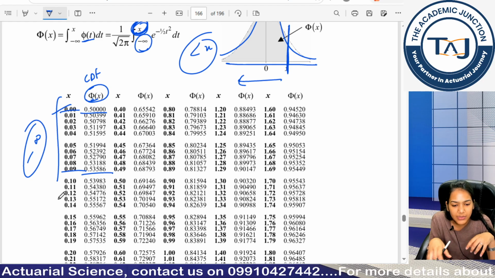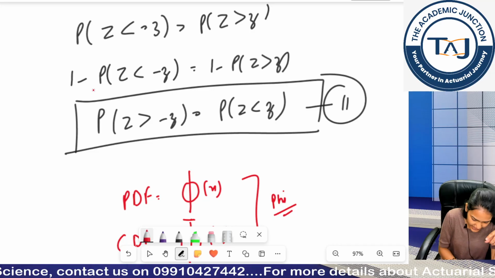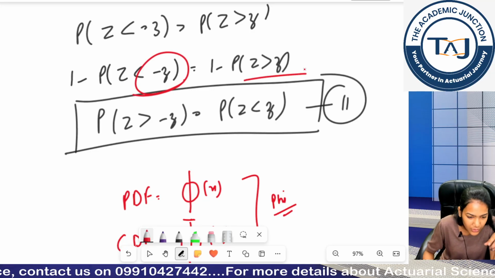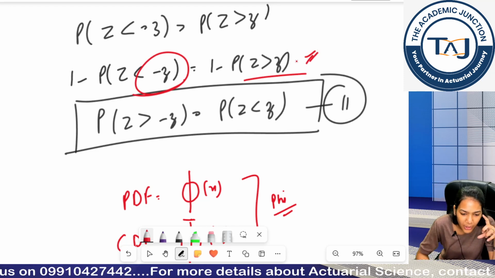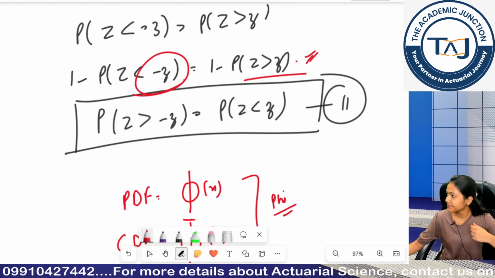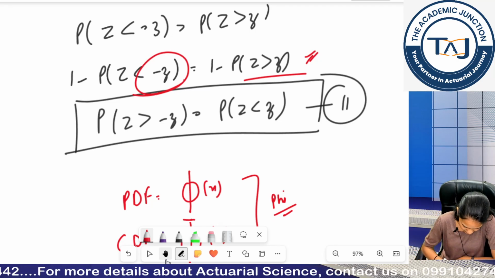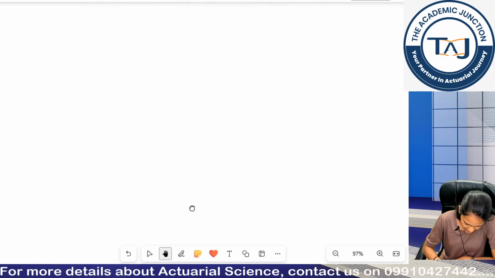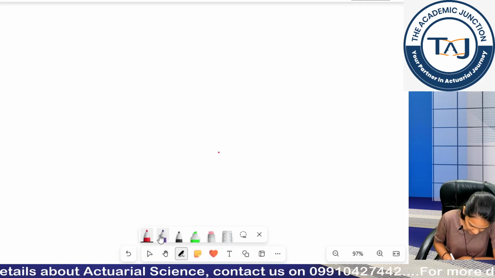So I can use the relationship that I derived above, which is probability z is less than z. I can convert my negative values into positive value probability. Okay, that's why this relationship was important, guys. Now if this is clear, let's move forward to a question.